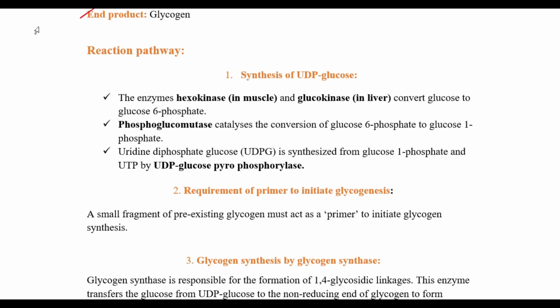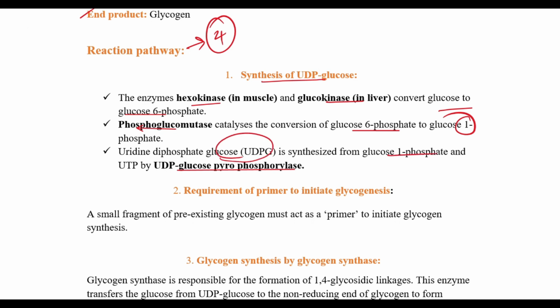Now we have the reaction pathways. Now we have divided the process into 4 parts. One is the synthesis of UDP glucose. The enzymes hexokinase in the muscle and glucokinase in the liver will convert glucose to glucose 6-phosphate. Then we have the phosphoglucomutase, which will catalyze the conversion of glucose 6-phosphate to glucose 1-phosphate. Then we have UDP glucose pyrophosphorylase, which will convert the formation of UDP glucose from glucose 1-phosphate with the help of UTP. Okay, don't worry, we will see all these reactions with the help of a flow chart.